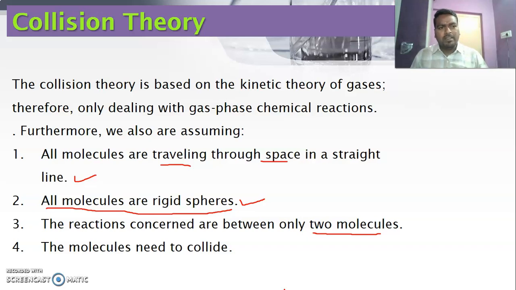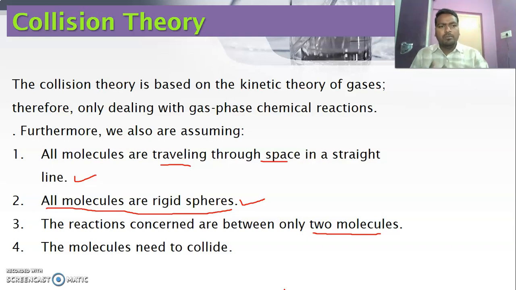So in a gaseous reaction, the reactants give the product. Another important criterion to give the product is the collision, and not all collisions give the product. Only a collision with proper orientation and sufficient activation energy produces product. These are the important assumptions of the collision theory of reaction rate. In this chapter we are not much focused on reaction rates. We are focusing on the mode of collision.